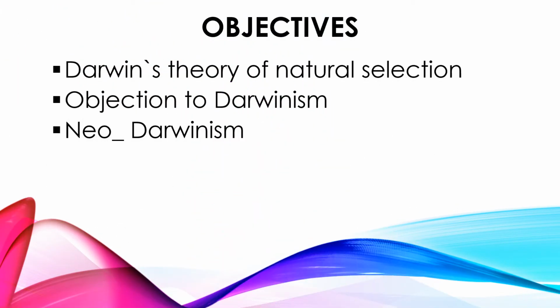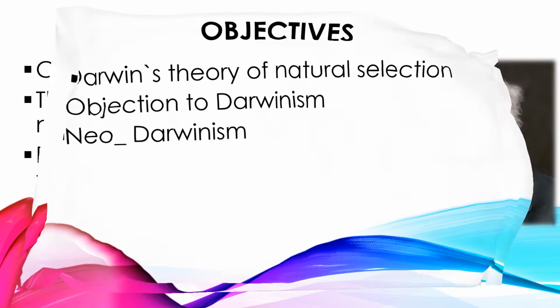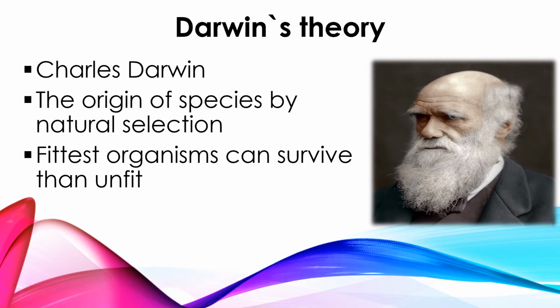So today we are supposed to discuss one more theory which is given by Darwin. So Darwin's theory of natural selection and objection to Darwinism as well as neo-Darwinism also. Darwin's theory is given by Charles Darwin, and he published this famous book, The Origin of Species by Natural Selection, right?